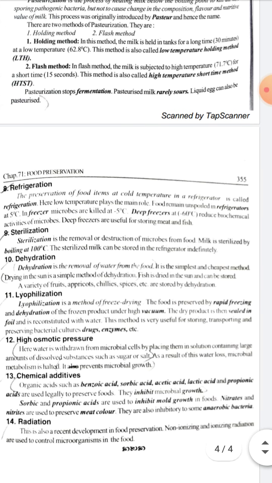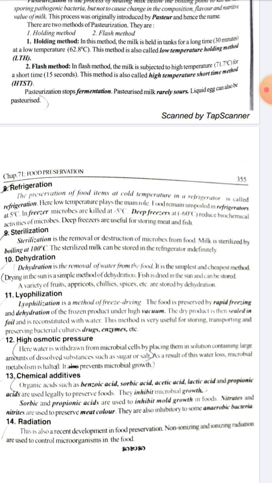Next we have refrigeration, where we store the food in a refrigerator. Here low temperature plays the main role. Food remains unspoiled in refrigerators at 5 degrees Celsius. In a freezer, microbes are killed at minus 5 degrees Celsius. Deep freezers, at minus 60 degrees Celsius, reduce the biochemical activities of microbes. Deep freezers are useful for storing meat and fish.